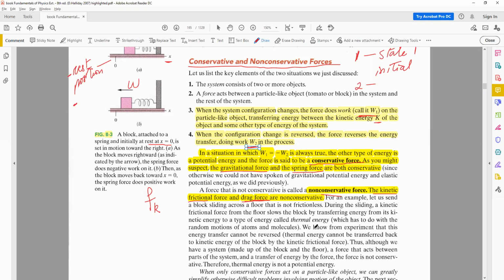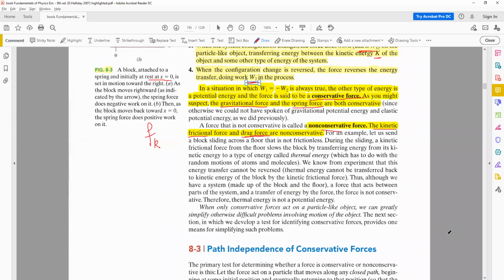Similarly, thermal energy, for example heat, is produced whenever there's friction, and therefore this is also related to the non-conservative force. So when only conservative forces are acting on an object, we say that we can simplify it and solve the problems, right?